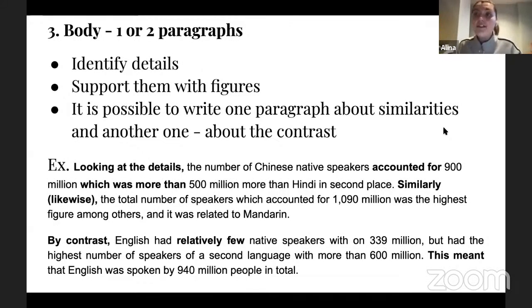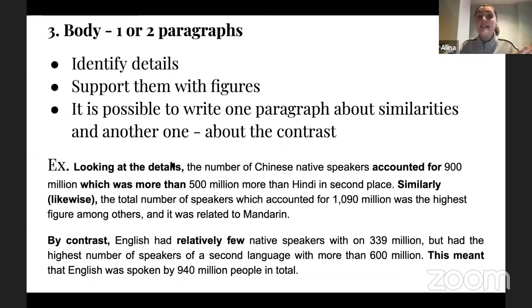Please make sure that you check in your graph the units being used. For example, here, my native speakers are measured in millions, okay? So it's very important, because if you mess up with your units, it means that this is a factual mistake because it was provided to you in your graph. So please make sure that you take it seriously as well.